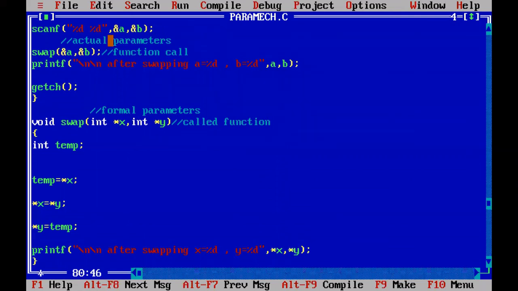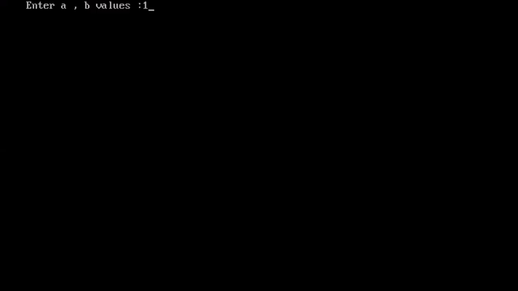Again, Alt F9, Control F9, 10 and 20. That means A value is 10, B value is 20. The address of A is copied into X and the address of B is copied into Y. And when you change X and Y values, are the changes in X comma Y reflecting in the A comma B values or not? That means, are the changes in formal parameters affecting actual parameters in call by address?